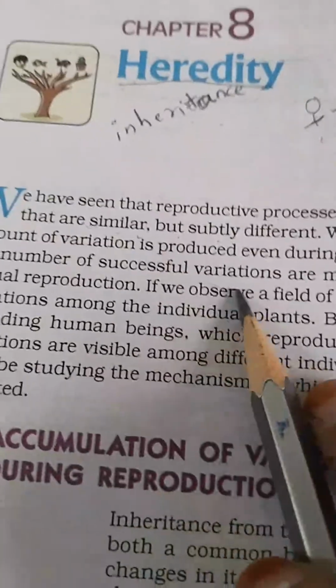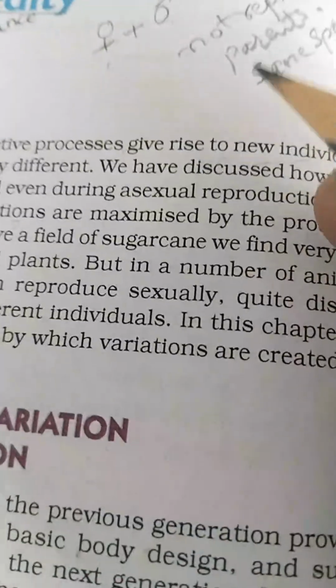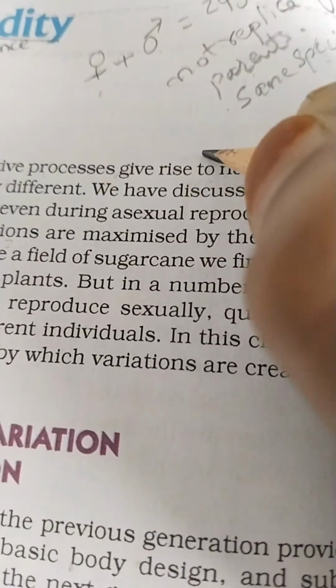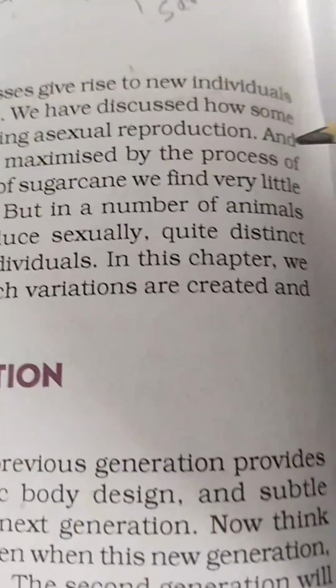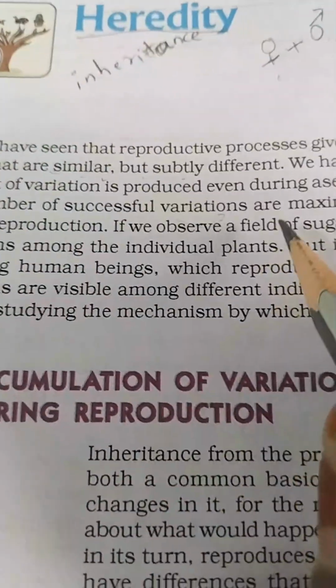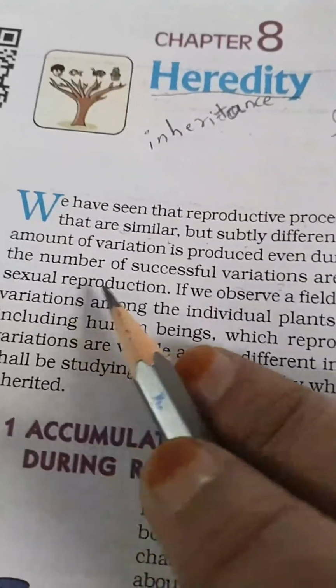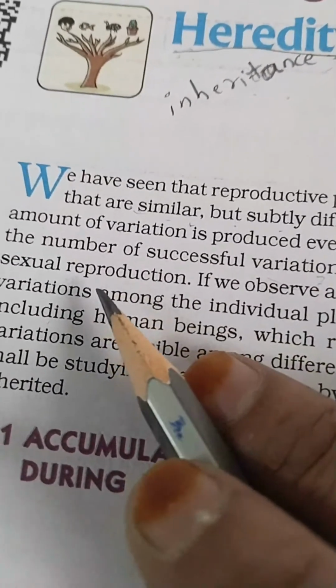We have discussed how some amount of variation is produced even during asexual reproduction. Here in plants too, where asexual reproduction is taking place, we have also seen variation. The number of successful variations is maximized by the process of sexual reproduction. As compared to asexual reproduction, sexual reproduction has a large amount of variation.